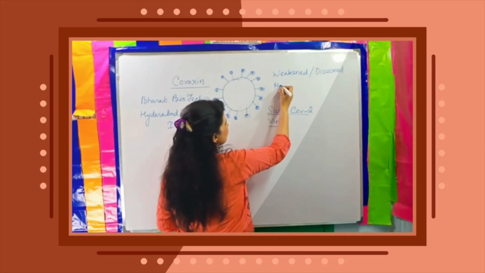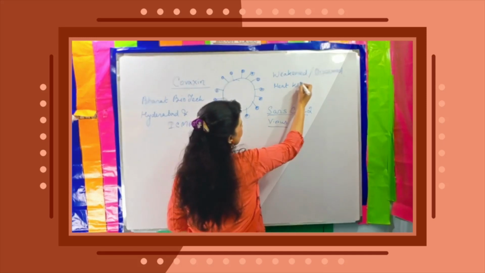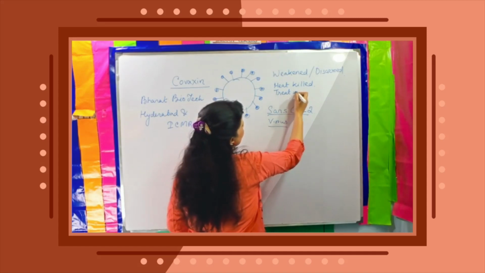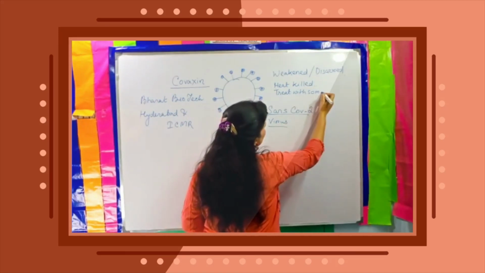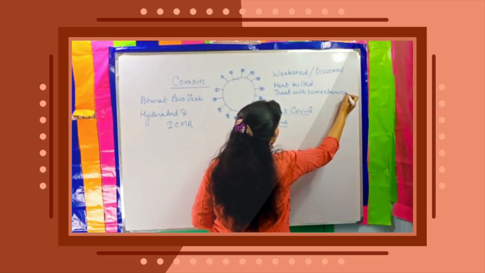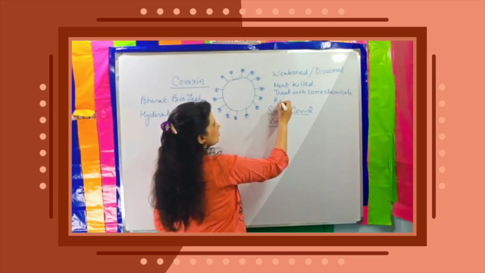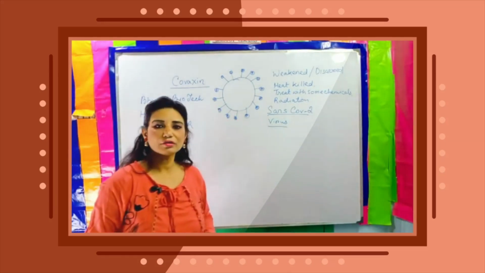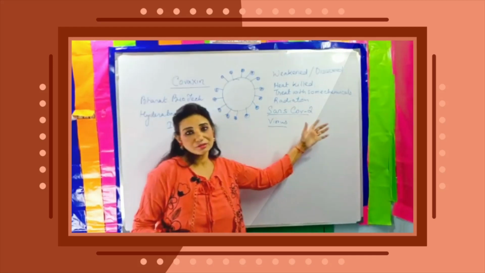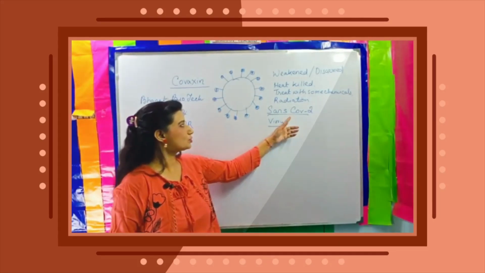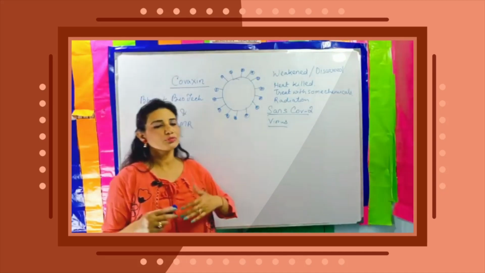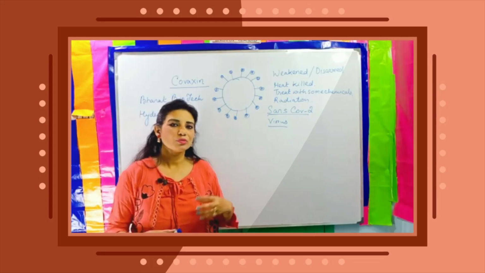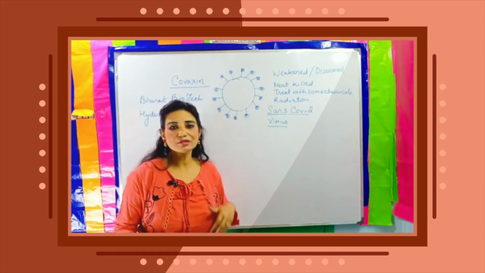Either you heat kill the virus, or you treat it with some chemicals or radiation. So what are the ways by which you can weaken a virus? Weakening or disarming the SARS-CoV-2 virus so that it does not have virulent properties, since a virus is only able to replicate when its genetic material is inserted into the body.